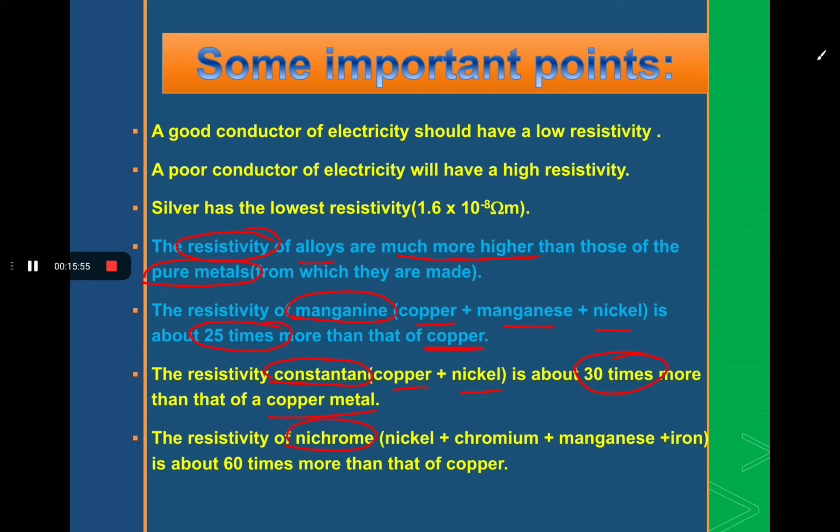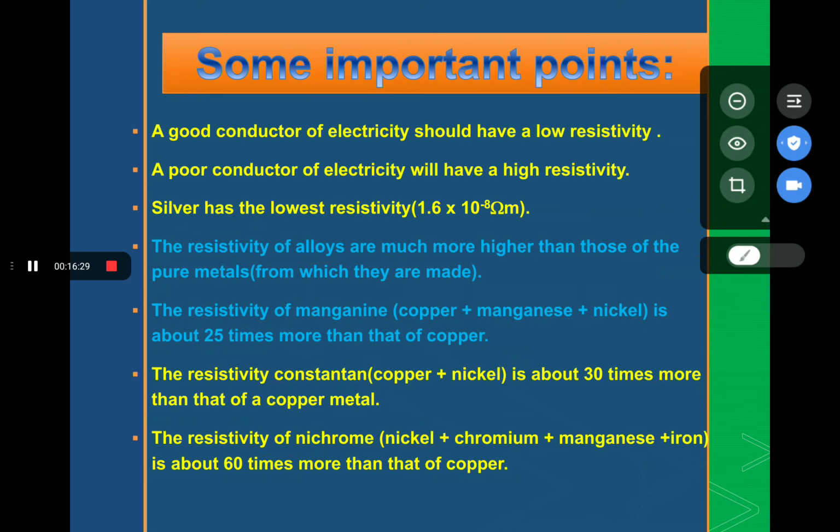Nichrome is made up of nickel, chromium, manganese and iron, and the resistivity of nichrome wire is 60 times more than that of copper wire. Here are the three alloys: manganin, constantan and nichrome. All the alloys have more resistivity than that of a pure metal, which is used here, copper. Okay, these are the points which you have to keep in your mind.